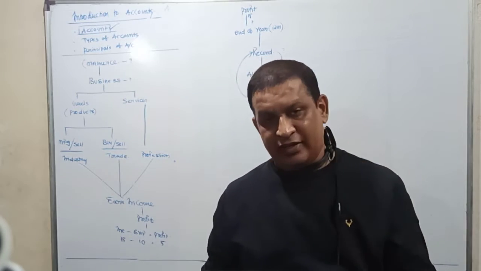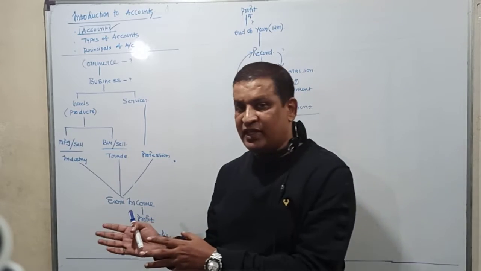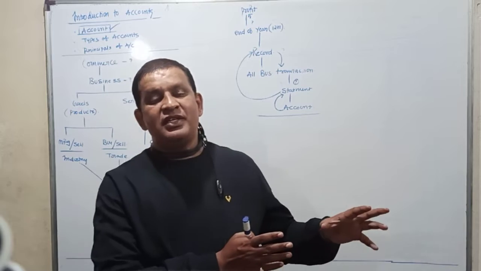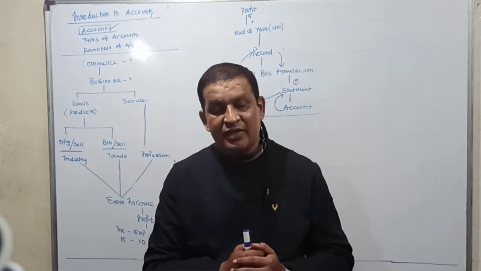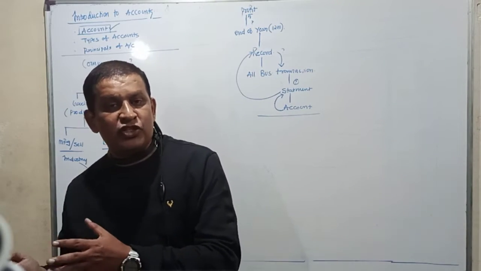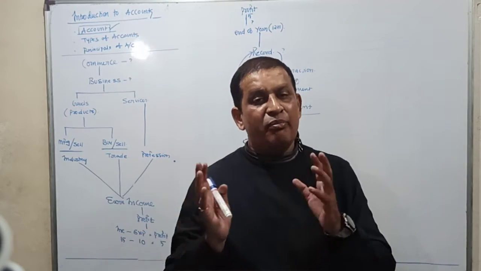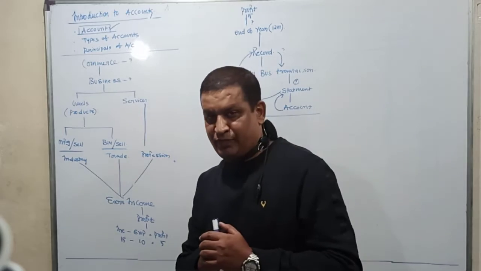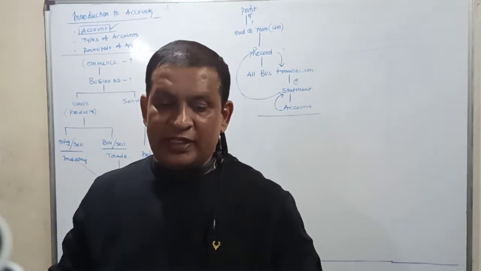Into two categories. One, manufacturing and selling. Two, buying and selling. Three, selling of services. Business in the nature of manufacturing and selling is called what? Industry. Buying and selling is called what? Trade. Selling services is called what? Profession.